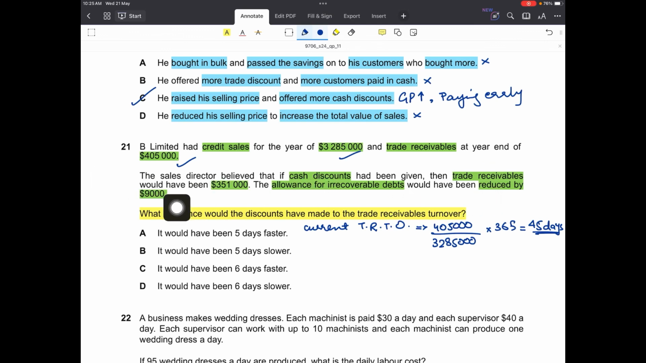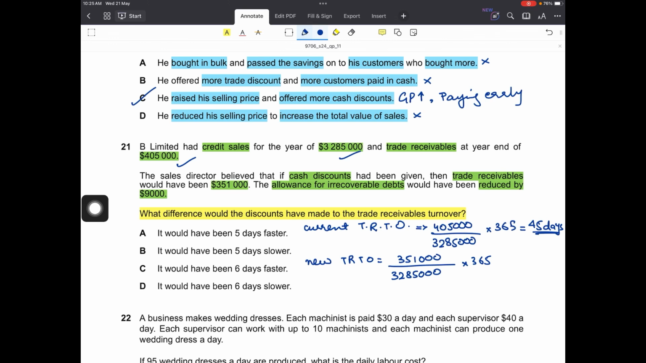and if the strategy is adopted, that is of giving trade discounts, cash discounts, then he is expecting that the trade receivables would be 351,000. So the new trade receivables turnover would be, trade receivables would decrease as they will be paying early, and the total sales, since the question is silent, would remain the same, into 365. Okay, so we are also going with the allowance for irrecoverable debts. We know that we don't